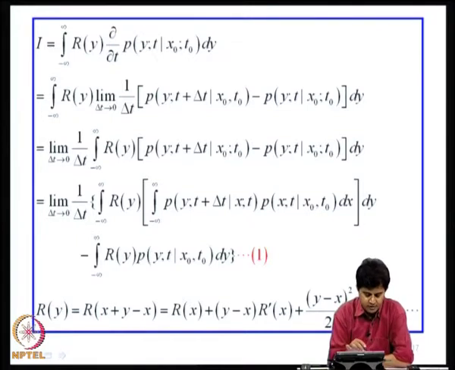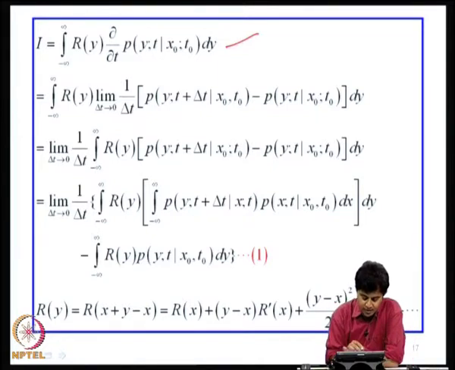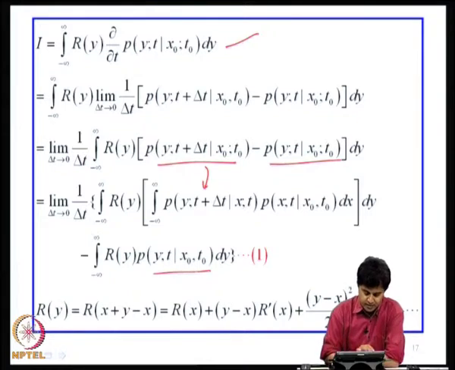Now, let us look at this integral I, and I will write this derivative in terms of this limit. ∂p/∂t is nothing but 1/Δt [p(t+Δt) − p(t)] as Δt goes to 0. I will look at p(t+Δt) conditioned on x0, t0, and I will use the CKS equation to represent that in the first term. This is this, and the second term remains as it is. So, I have utilized the fact that x(t) is Markov.